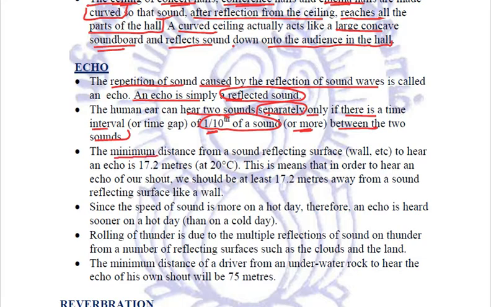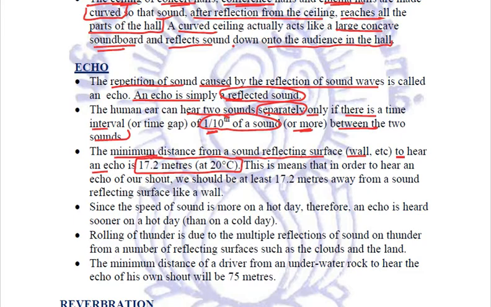And the minimum distance from a sound reflecting surface, which may be a wall or anything, in order to hear an echo is 17.2 meters at 20 degrees Celsius. What do you mean by saying this?